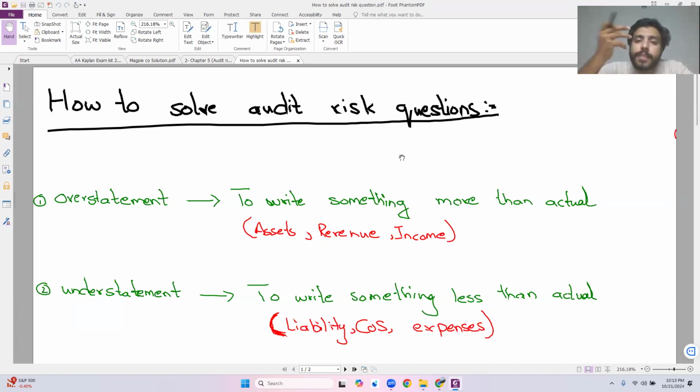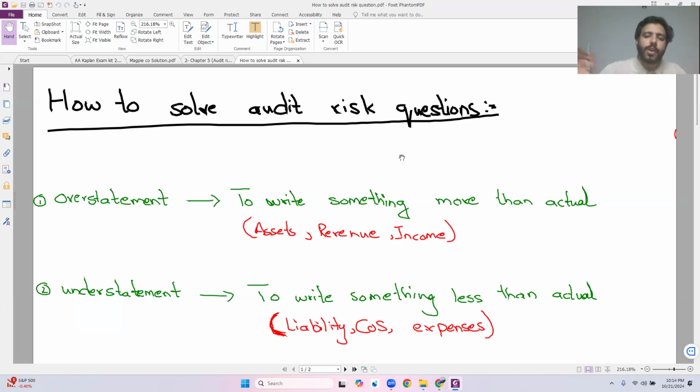I told you that within the exam, you need to have a concept of the words overstatement and understatement, and you need to use them within the exam as well. But in case you don't know what is happening here, whether it is overstated or understated, there is a separate word which we can use, which is known as misstatement.